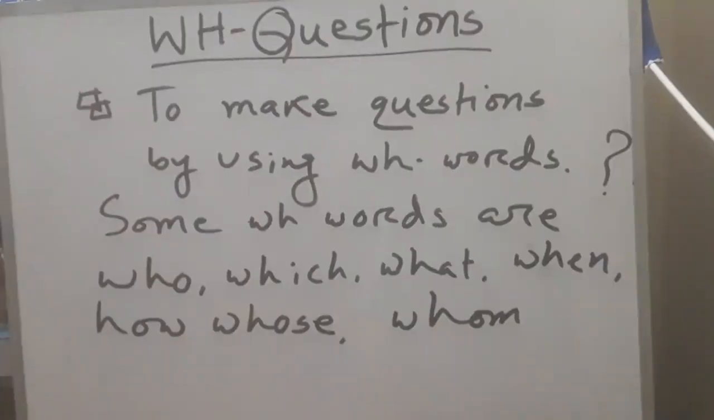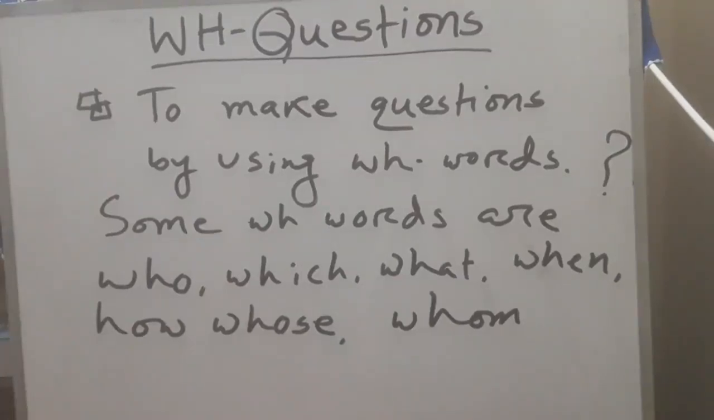So, my dear students, look at the board. On the board, I have written WH questions. Actually, do you know the definition of WH questions? It is very easy. To make questions by using WH words, and after writing the sentence, you have to use question marks. Some WH words are given on the board, such as who, which, what, when, how, whose, whom, etc.